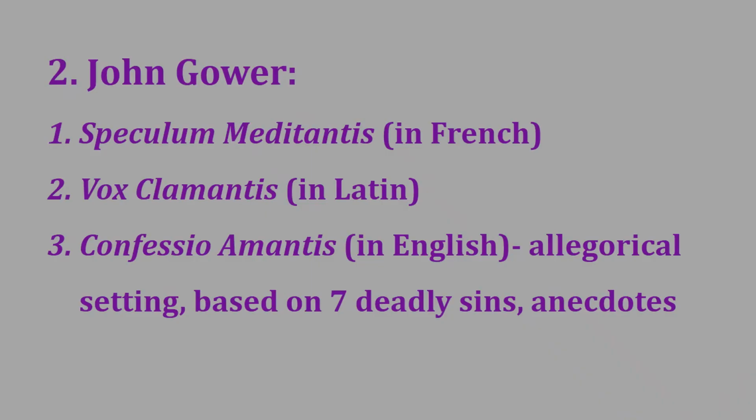The second contemporary poet we have is John Gower, and he composed Speculum Meditantis, which is in French, Vox Clamantis, which is in Latin, and Confessio Amantis, which is written in English. This is an allegorical poem which has an allegorical setting. It is based on the seven deadly sins, and it is generally in the form of anecdotes.